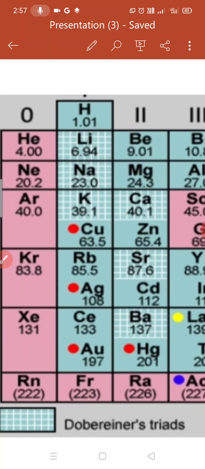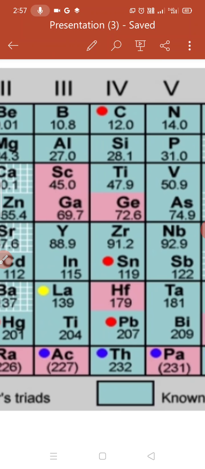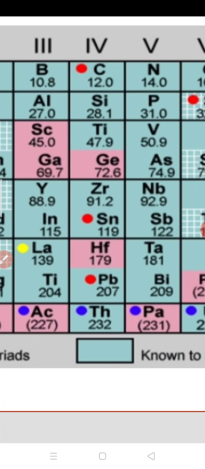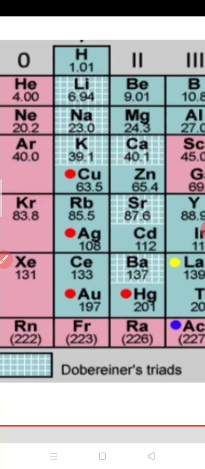In the same manner, gold and silver have similar properties, but he has placed them at a different level. You are observing gold and silver also have a problem in this periodic table. So these 4 or 5 drawbacks, or you can say the limitations, are of scientist Mendeleev's periodic table.